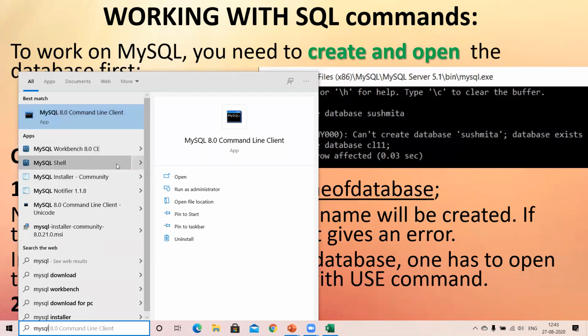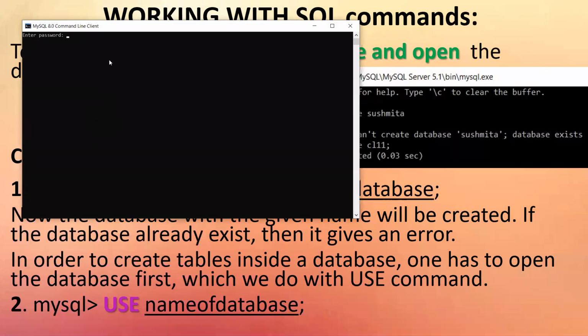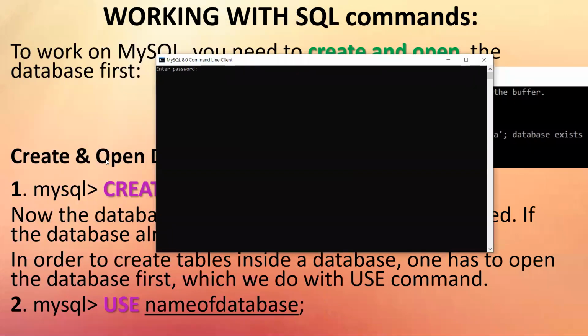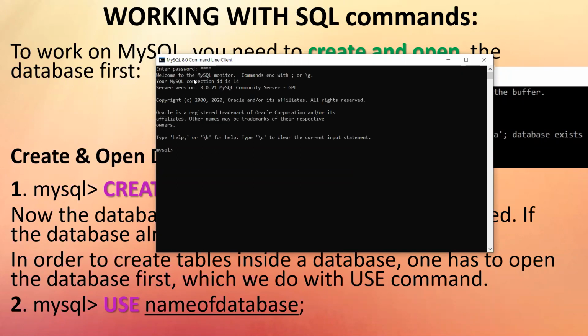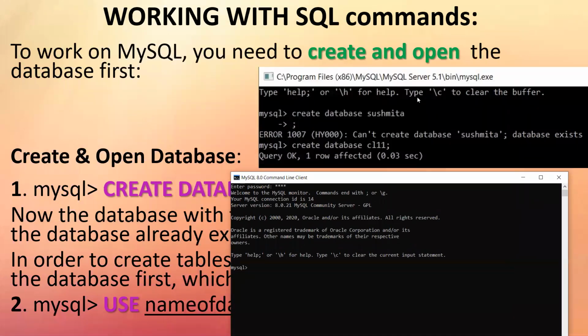You will not go for MySQL Shell or Workbench or anything like that. So you click on this. This is what appears. It asks for the password directly. I think I had given a password something like 1234, and I press enter. So it verifies everything and then gives you this prompt. The way in Python you had those three greater than symbols, now here it is a MySQL prompt. That's what I've shown you here initially.